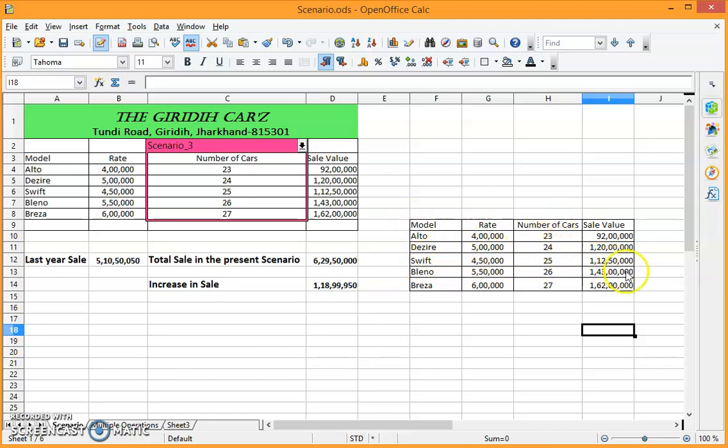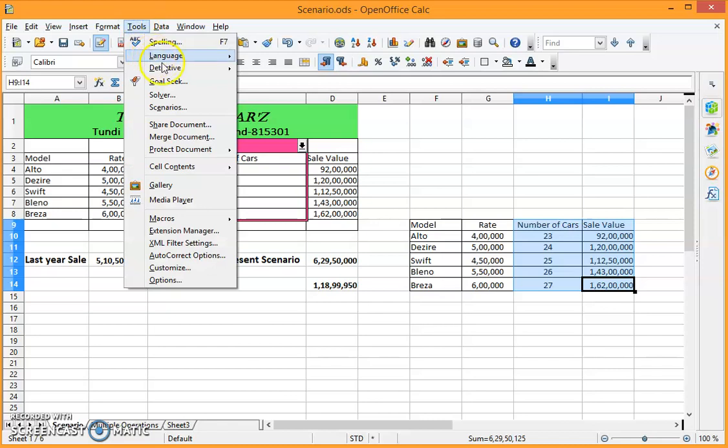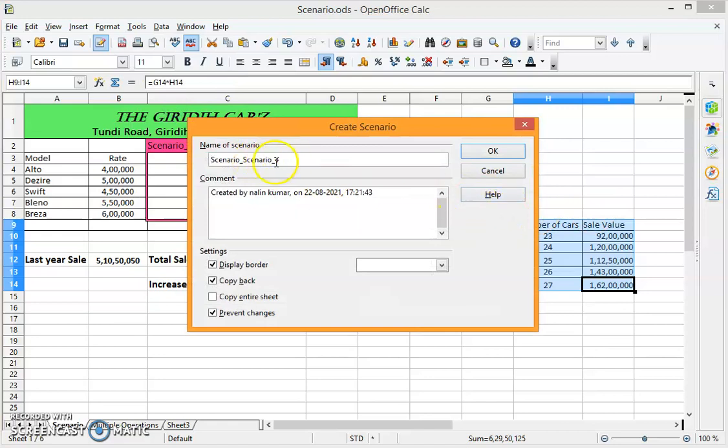So once you have got the data, just select the 2 columns where the data is going to change. The rate is going to remain the same, the models are same, the number of cars is going to change, and the same way sale value is also going to change. So we'll just select those 2 columns which are going to change. Once you have selected, go to the tools menu and click upon scenario, rename it. Let us rename it as target for 2024.